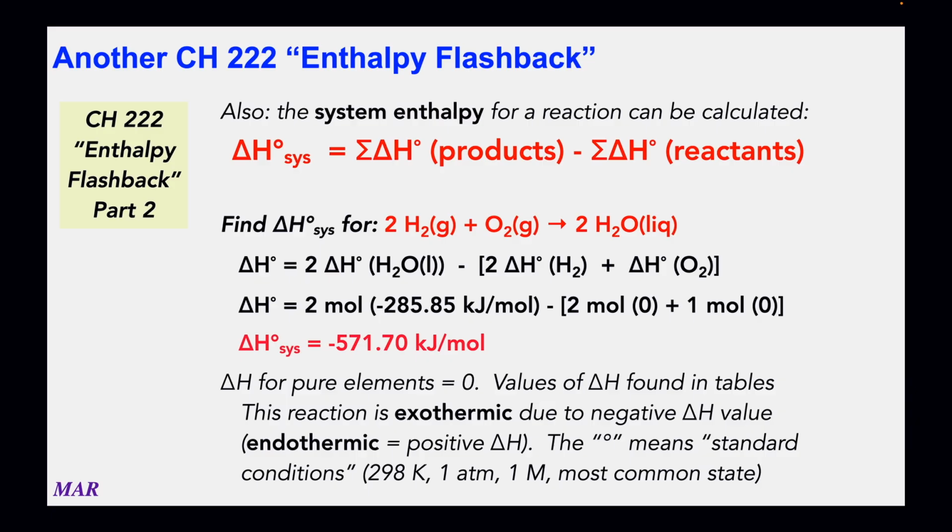So this is again an overview of how this process works. The delta H we calculated was exothermic. It's a negative number, so energy is released. If it would have been a positive, say 571.70, that would have been endothermic, and it would mean that you'd have to add energy to make it happen. And finally, that little degree symbol right there, the little 0 superscript, that means standard conditions. So 298 Kelvin, an atmosphere of pressure, 1 mole per liter, stuff like that.